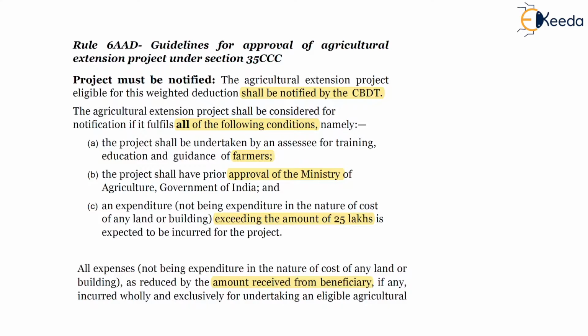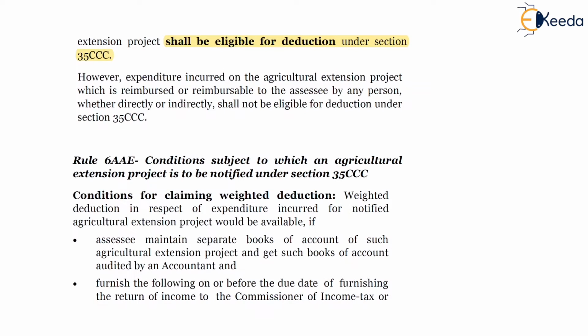In this para, the term beneficiary has been used, wherein the amount is received from the beneficiary, or you can say farmers. So any amount received from them should be reduced from the ultimate expenditure for deduction, and the net expenditure will be allowed for deduction under section 35CCC. So the net amount will be eligible for deduction.